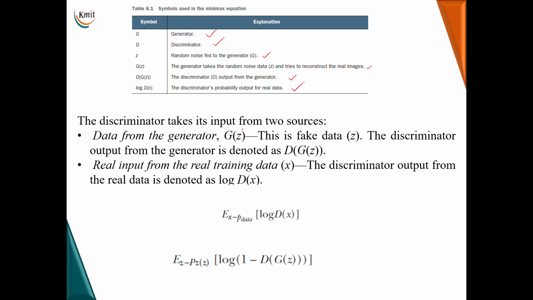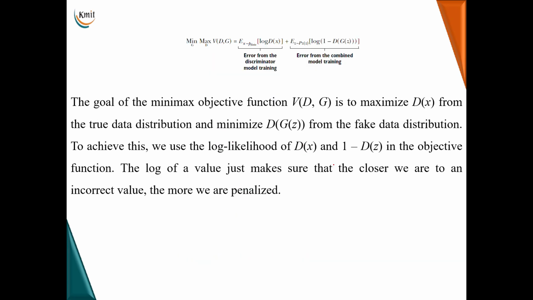The discriminator takes its input from two sources. One source is the generator output and the other is the real training data. So the generator output is represented as G of Z and the real training data is X. D of G of Z represents what? The discriminator output for the generator output, which is denoted as D of G of Z. Once again, the entire equation. The discriminator and the generator will try to increase and decrease this overall function V of D comma G by finding the error from the discriminator and the error from the combined model training.